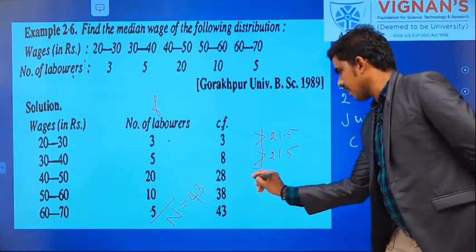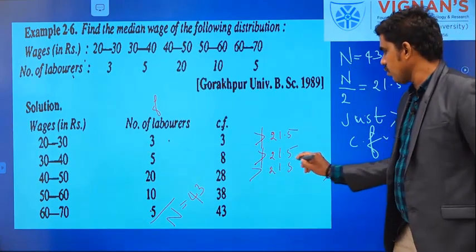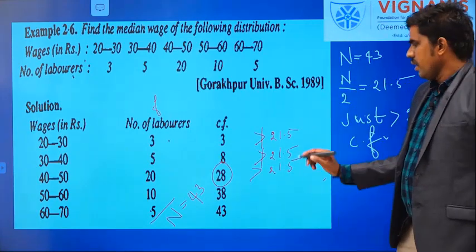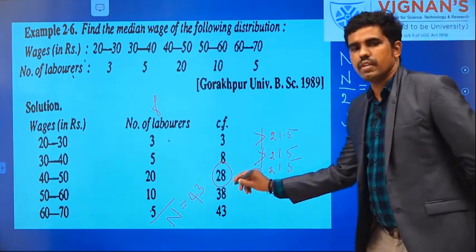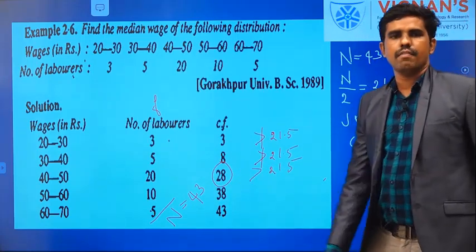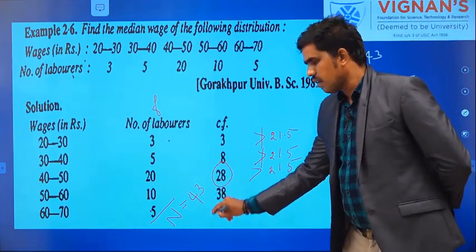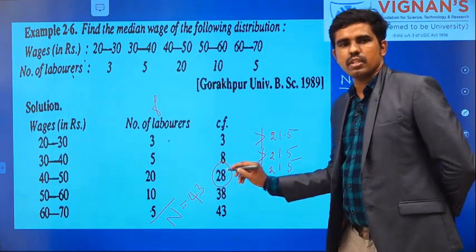Now I am getting a value greater than 21.5. Since my value is 28, 28 is greater than 21.5. So this value is just greater than n by 2. Even though other values are greater than n by 2, we have to pick the just greater value.